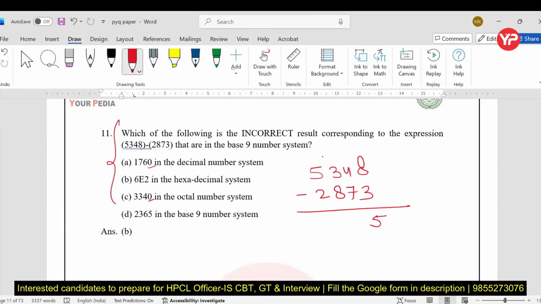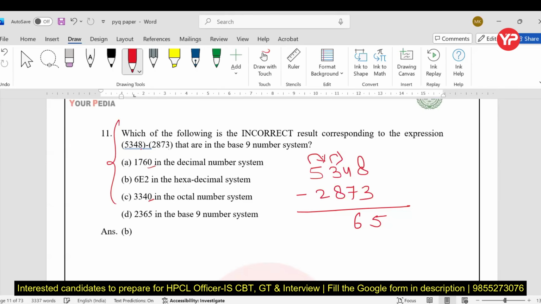Now 4 minus 7 is not possible. We need to take a carry. If we take a carry, then it becomes 13 in base 9. So 13 minus 7 is 6. Now here we have 2. 2 minus 8, again not possible. We need to take a carry.